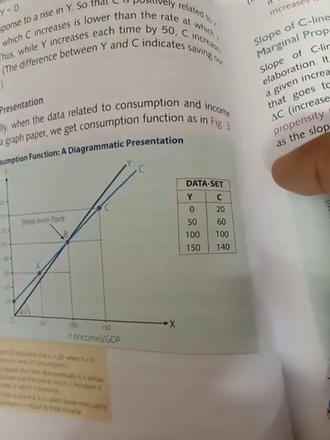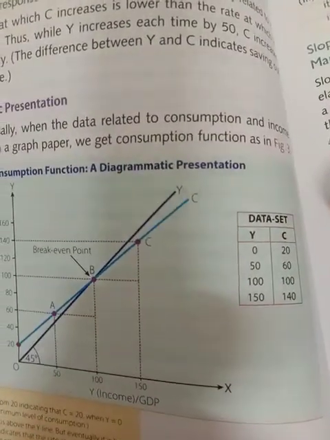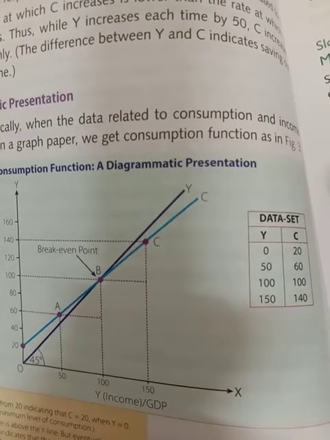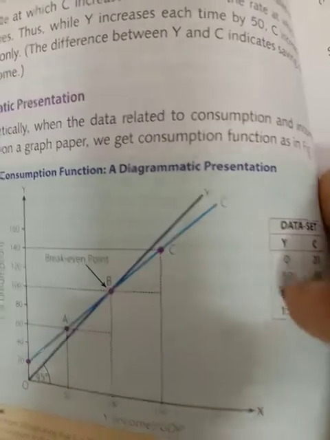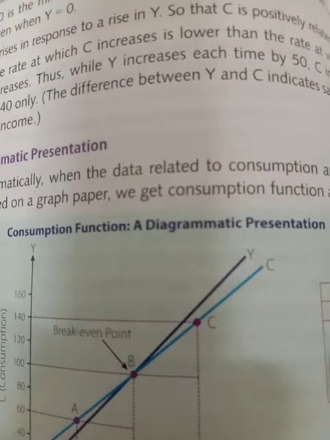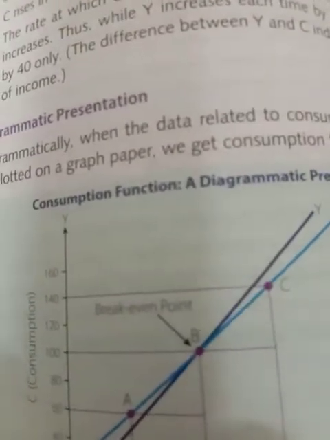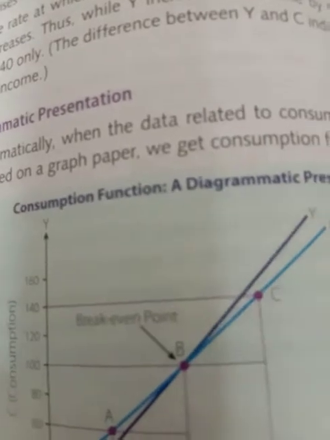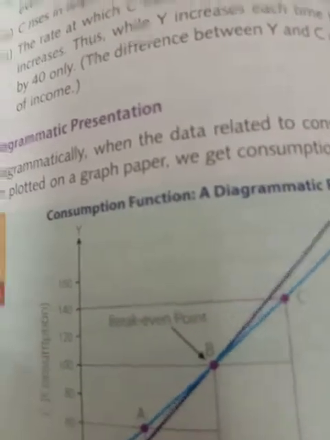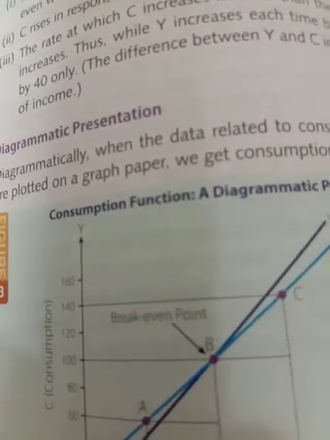And you have to show each and everything. Initially consumption is more than income, and at point B there is a break-even point, and after point B income is more than consumption. The C line here shows the consumption function, which is basically the behavior of consumption with respect to income. What is the behavior of consumption related to income?